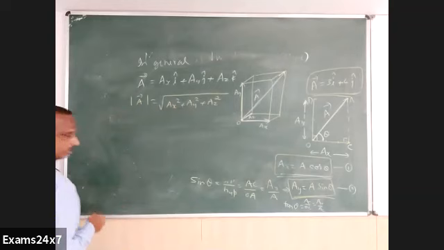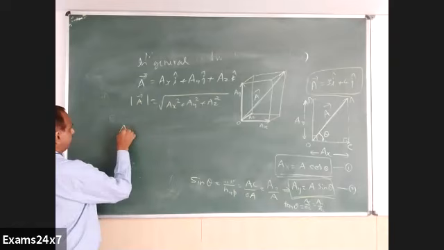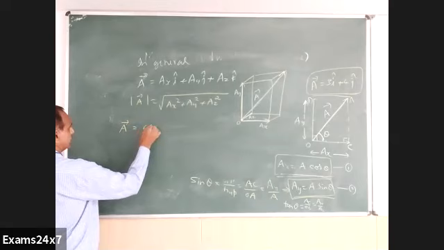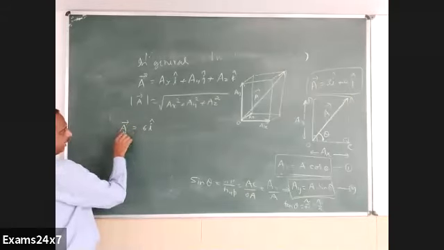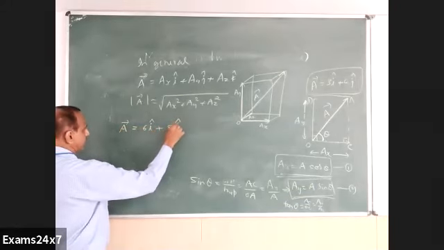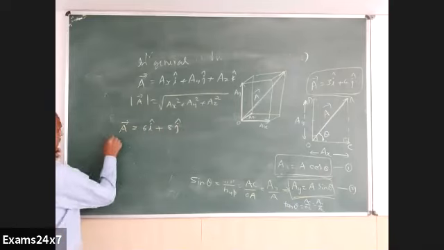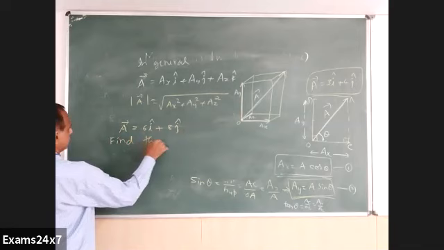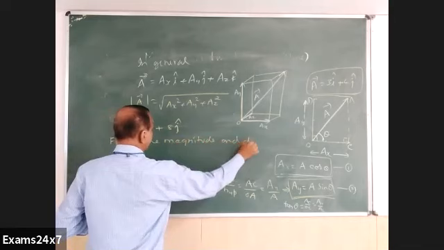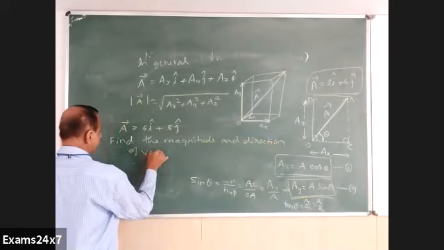Just take one example on this. A vector A is given by A equal to 6i cap plus 8j cap. The question is: find the magnitude and direction of the vector.